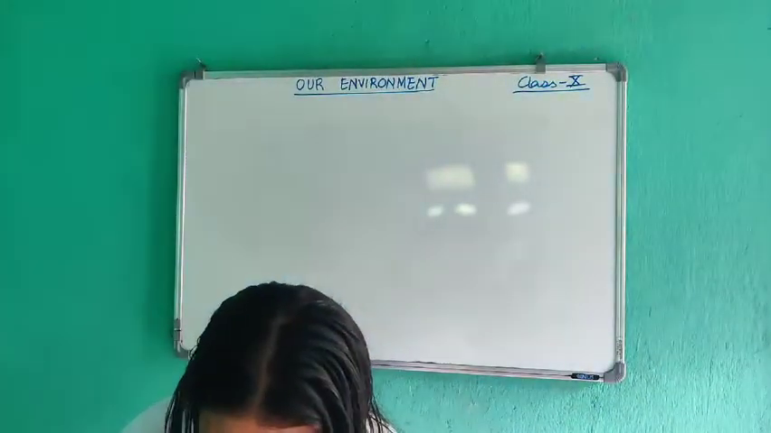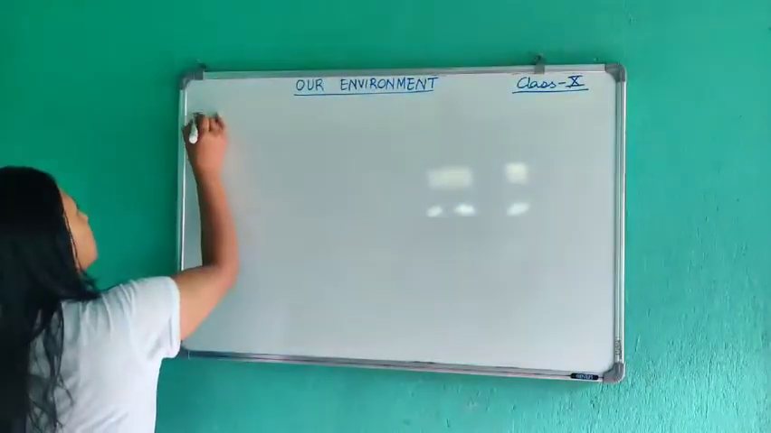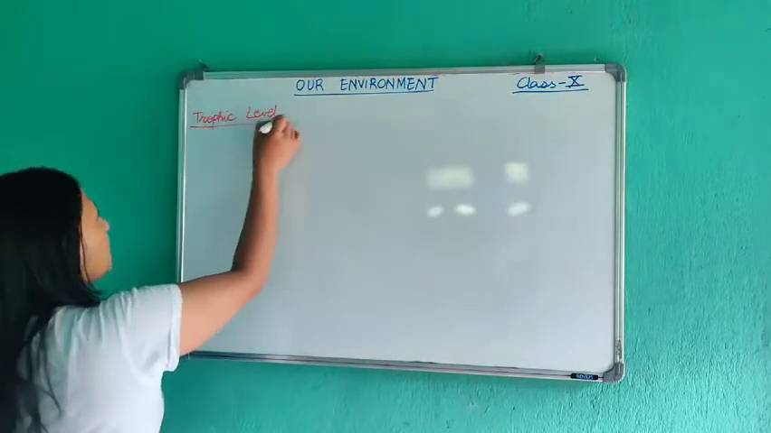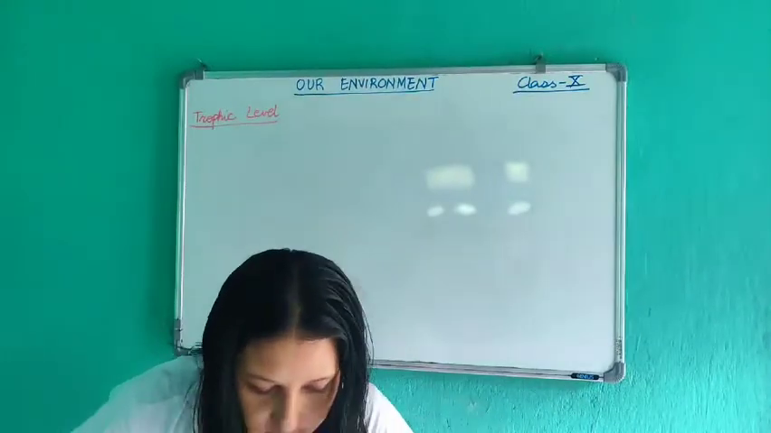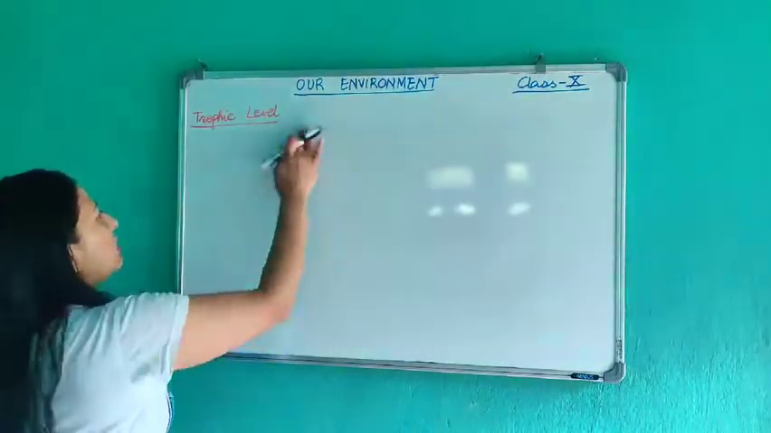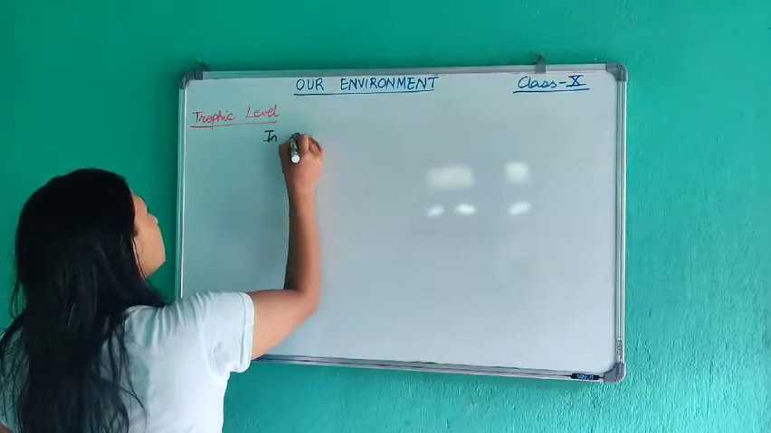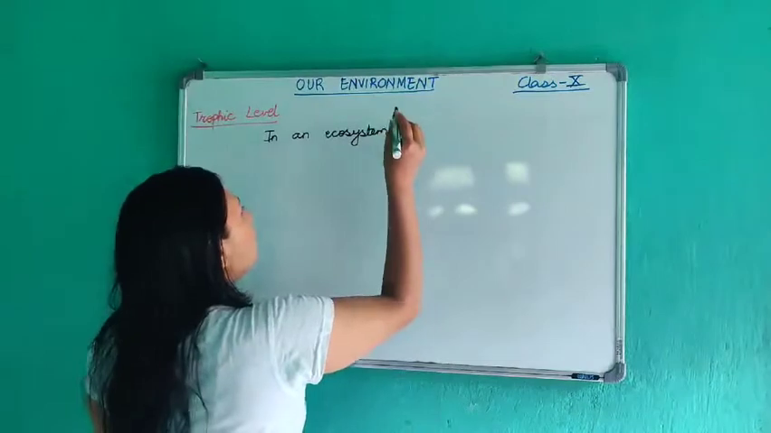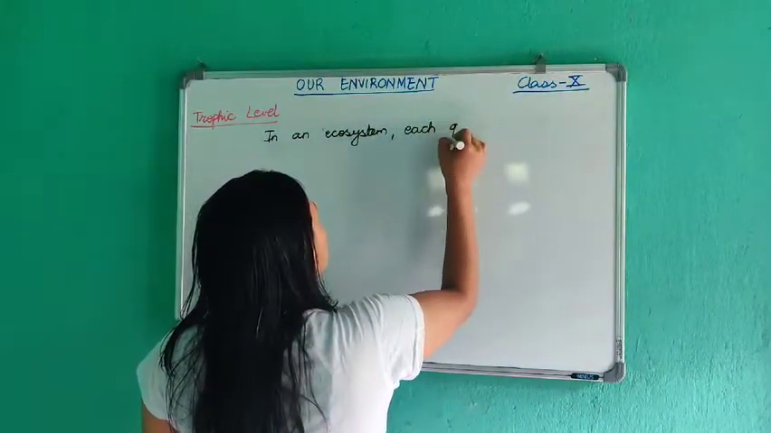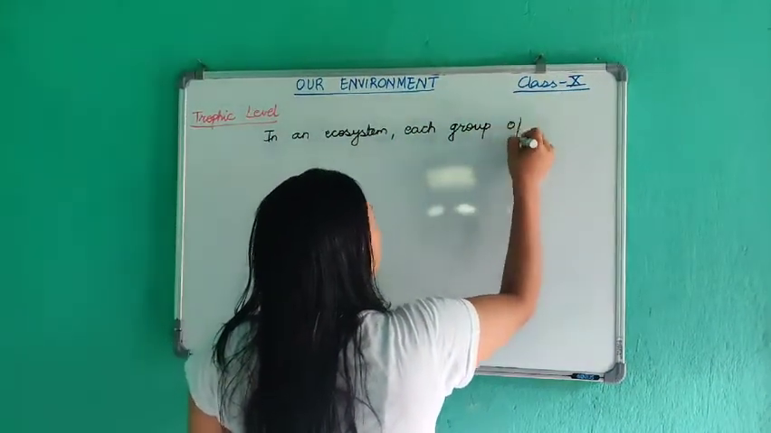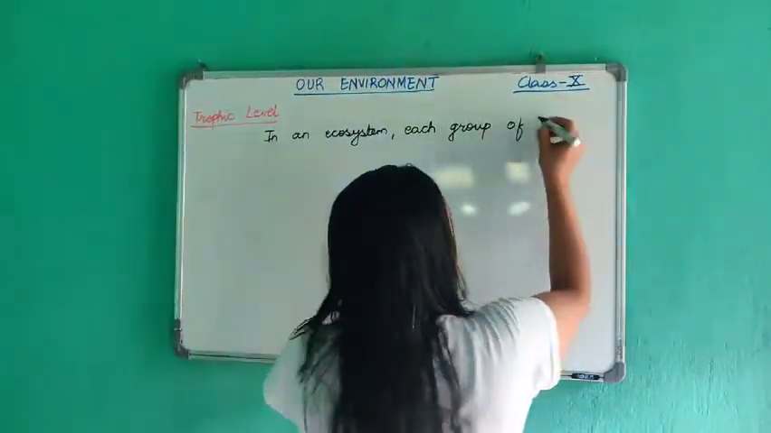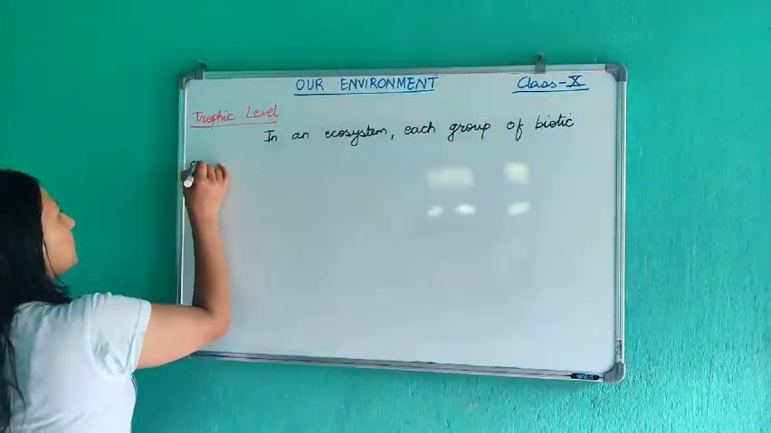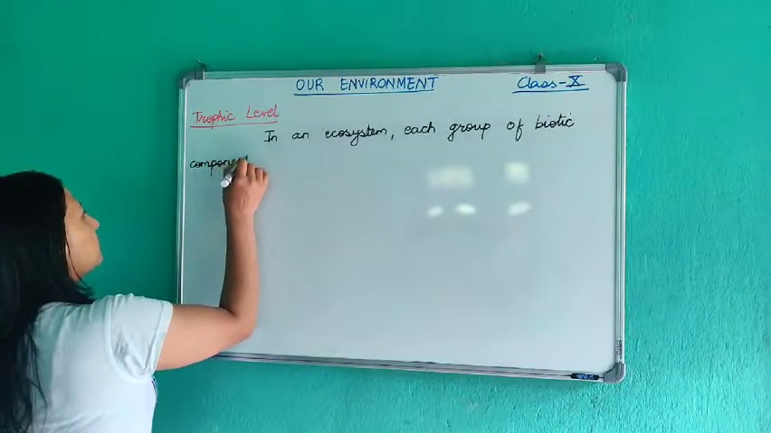Now let us talk about the trophic level. So this, as I told you earlier, it exists in an ecosystem. So in an ecosystem, let us write down the definition. In an ecosystem, each group of biotic component is the trophic level.